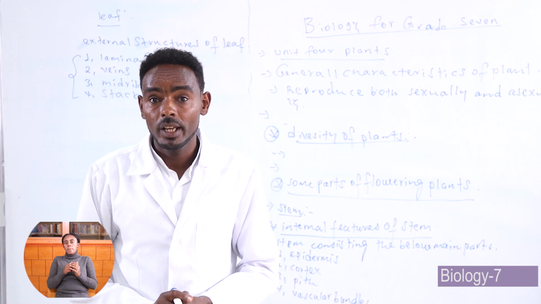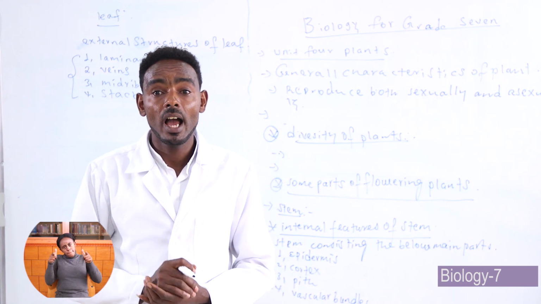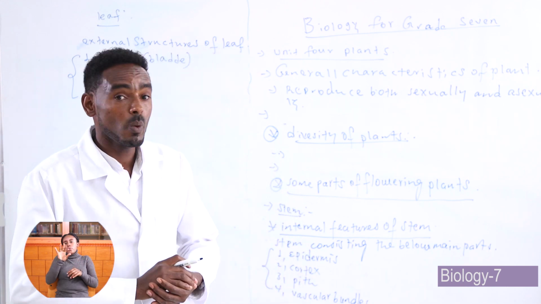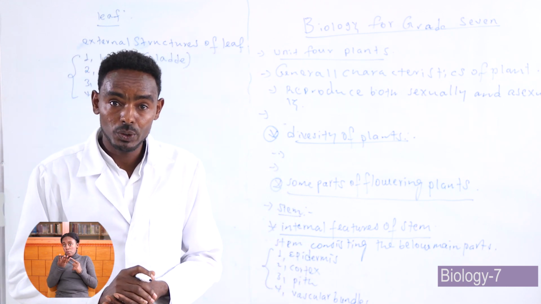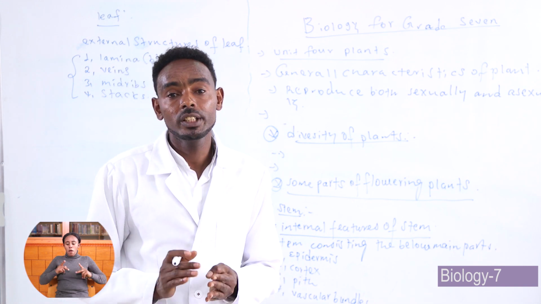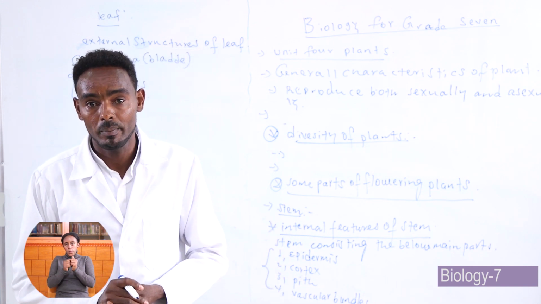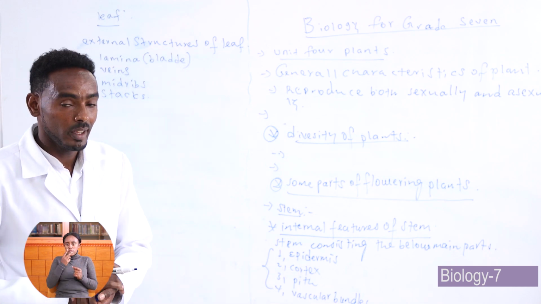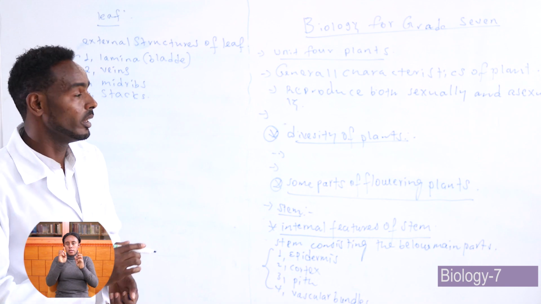Midrib is a big midline vein. The fourth one is the stalk. A stalk is a part of a leaf which fixes the leaf to the stem. Now, the second one is we see the internal structure of the leaf.